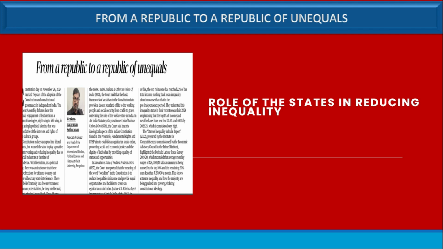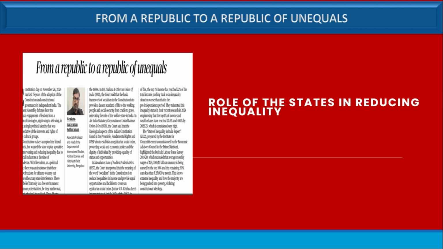So Article 38 in the DPSP insists that the state shall strive to minimize the inequality of income, and must also eliminate inequality in status and facilitate opportunities in employment and income guarantees. The constitutional ideological framework emphasizes reducing inequalities and creating an egalitarian society, based on the equal opportunity that should be provided to all the citizens of India.